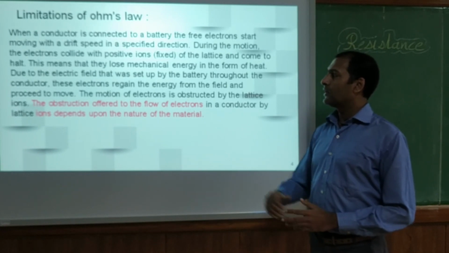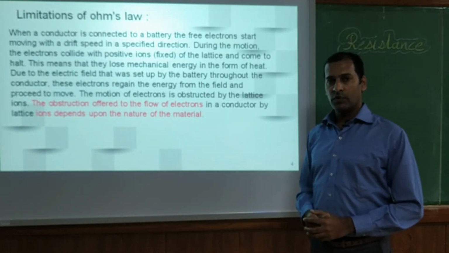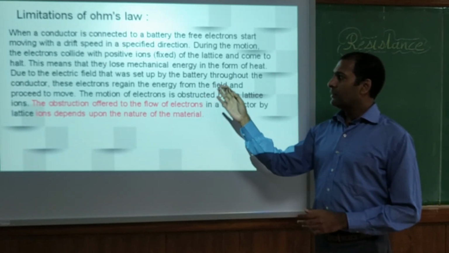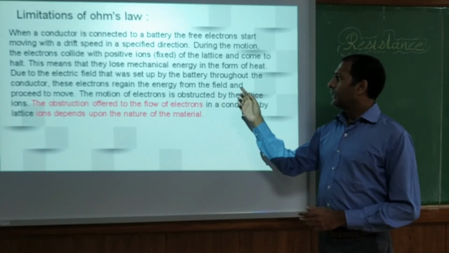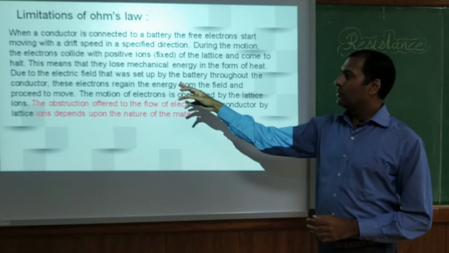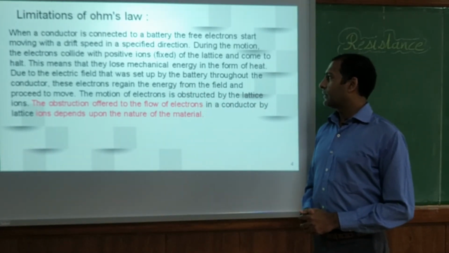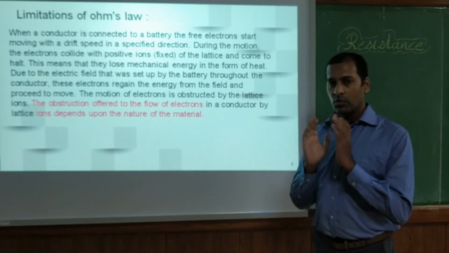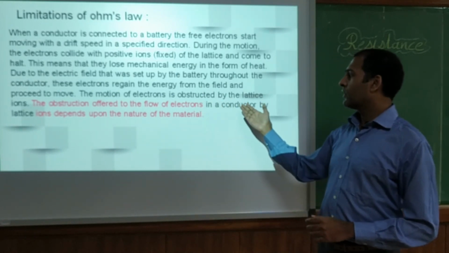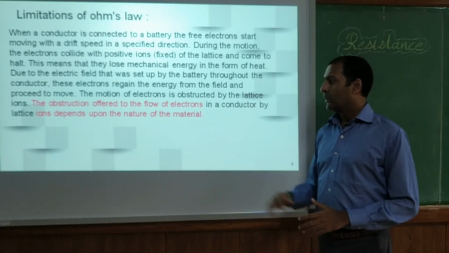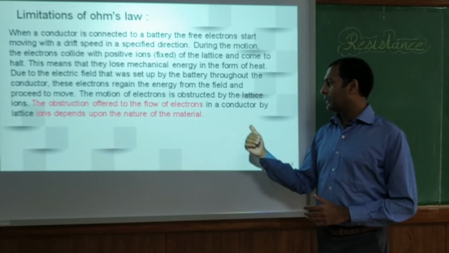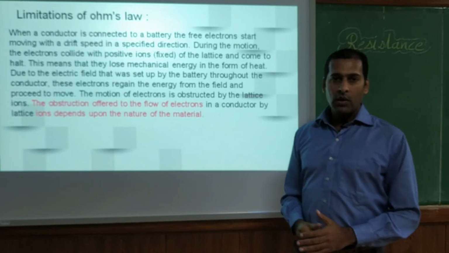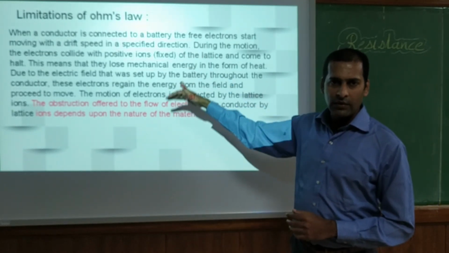During the motion, the electrons collide with positive ions fixed in the lattice and come to a halt. This means that they lose mechanical energy in the form of heat. Due to the electric field that was set up by the battery throughout the conductor, these electrons regain energy from the field and proceed to move. The motion of electrons is obstructed by the lattice ions. The obstruction offered to the flow of electrons in a conductor by lattice ions depends upon the nature of the material. Now this is a lengthy statement given in a paragraph.